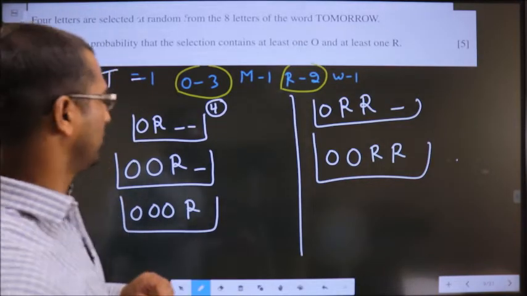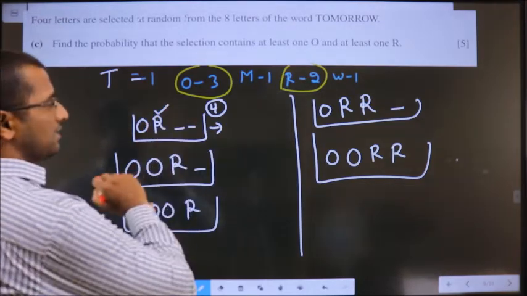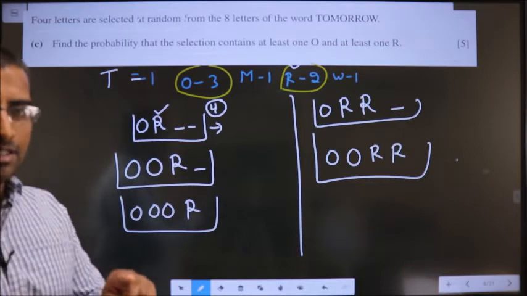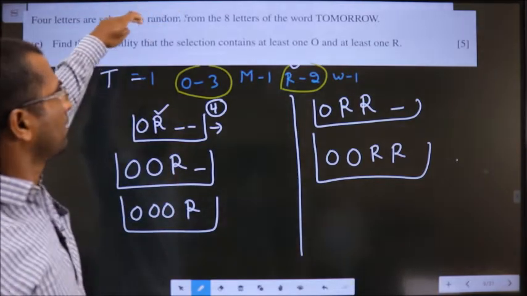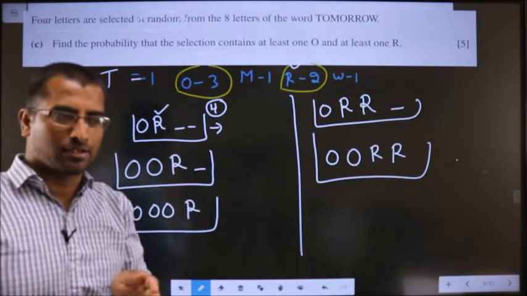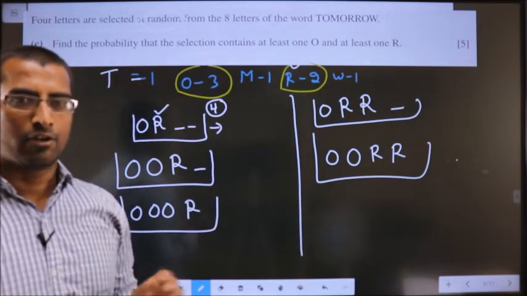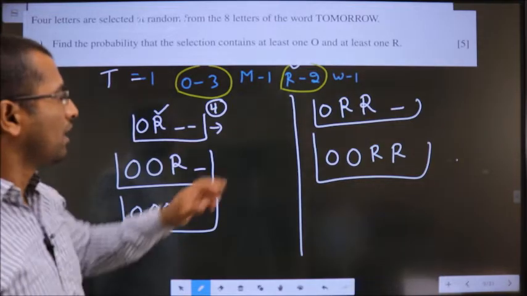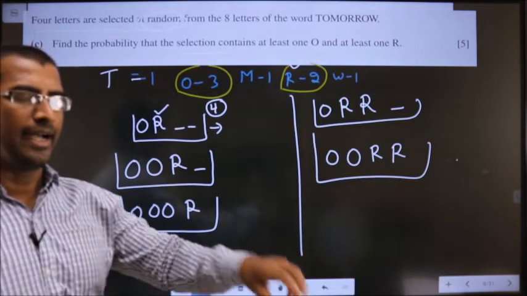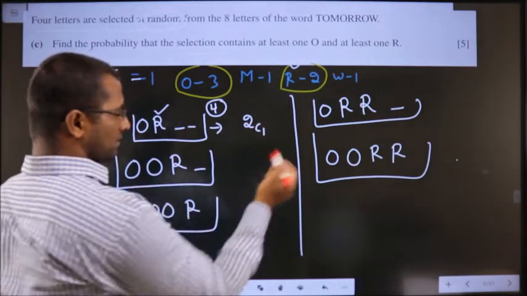Now, see, how many R's are present? From the 2 R's you need to pick one. The difference is made by the word random. Random means you are randomly picking anything, or a better explanation would be closing your eyes and picking any letter. How does it make a change, you will understand now. There are 2 R's. You have closed your eyes and picked one R. That could happen in 2C1 ways.